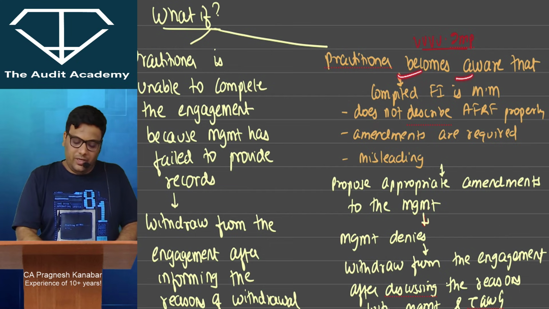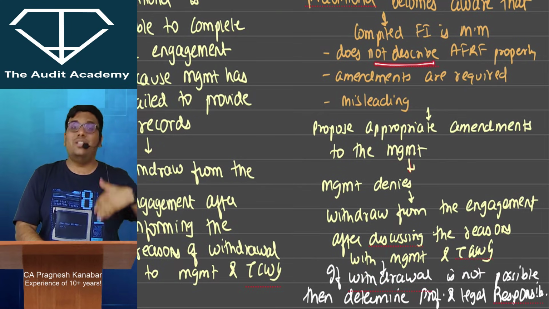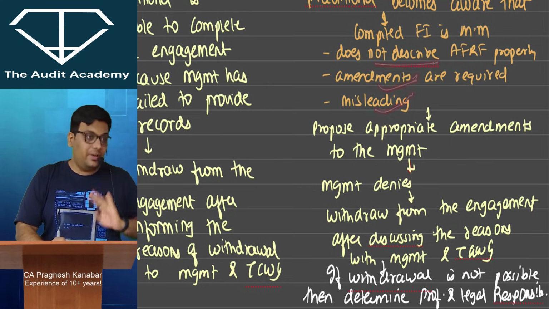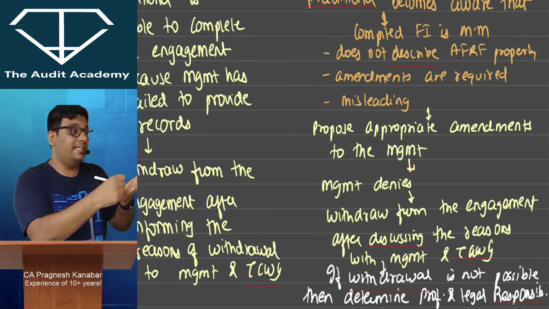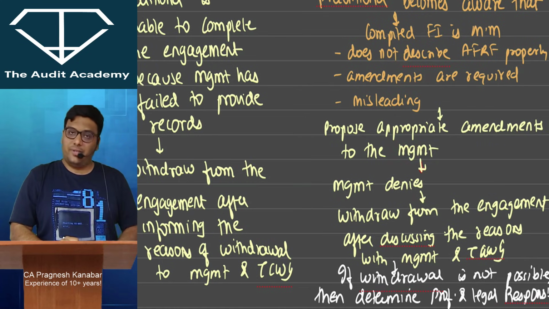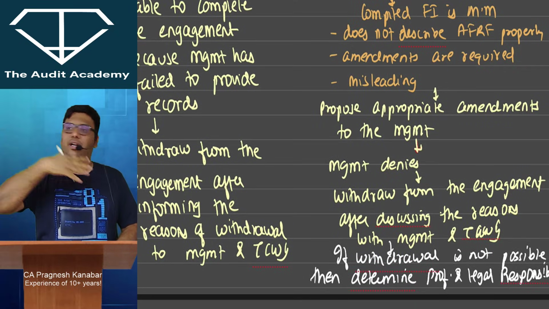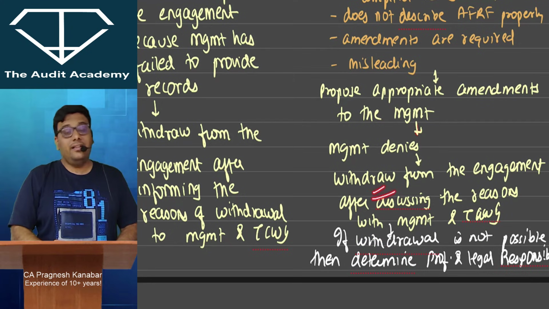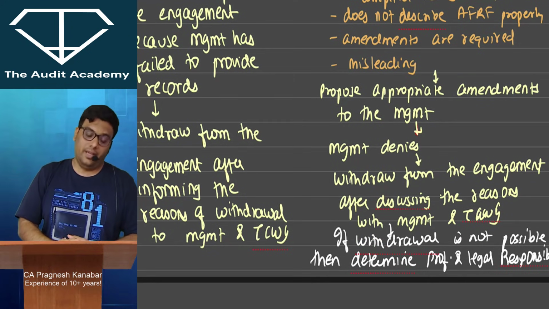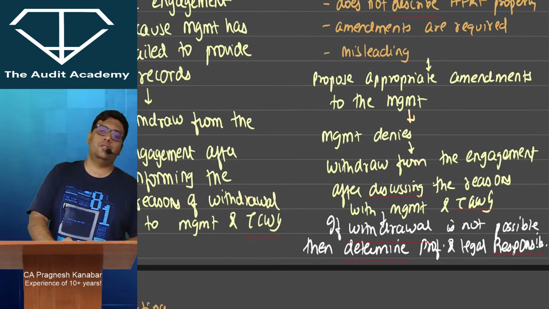So if the practitioner becomes aware that the compiled financial information is materially misstated, meaning disclosures have not been given, or amendments are required, or it is misleading, then first I will go to the management, tell them that these are the rectifications that need to be done. I will propose appropriate amendments to the management. Management denies, those charged with governance say no, we will not rectify it. Then the standard says please withdraw from the engagement after discussing the reasons of withdrawal. If withdrawal is not possible, then check whatever is your professional and legal responsibility, please fulfill that.